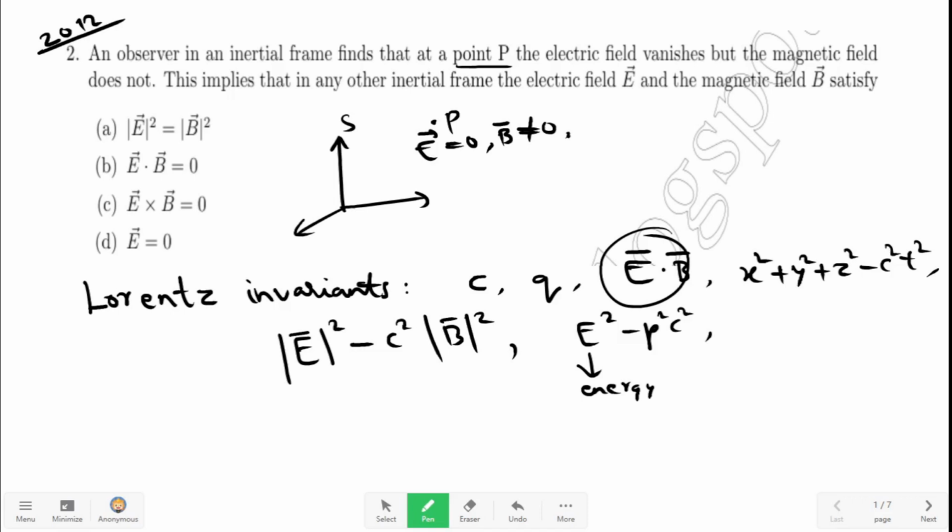Now we are asked for the relation which will be satisfied in any other inertial frame. If E is equal to 0, then E dot B is equal to 0. And E dot B is a Lorentz invariant, which means E dot B will be 0 in any other inertial frame of reference. Therefore, option B is the correct answer here.